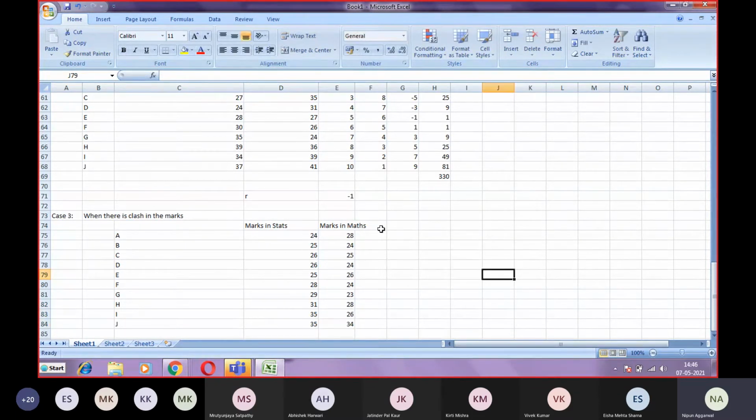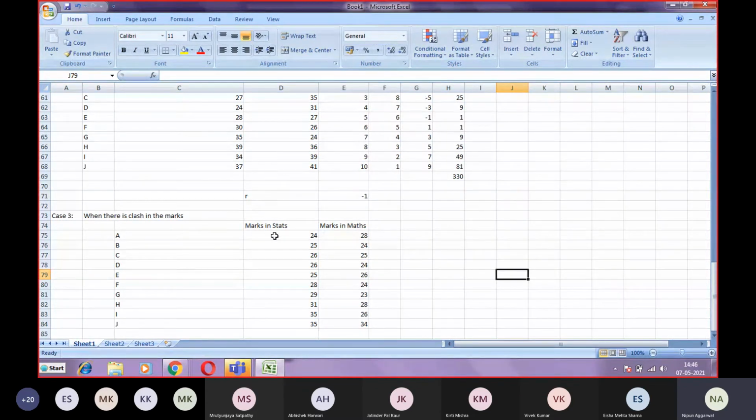So let's take this data now. These are the marks in stats and these are the marks in maths. Again, we have to convert it into ranks, that is, ranks in stats and ranks in maths. As you did the previous ranking, do the ranking of the same now. First we keep the ranks of the stats.